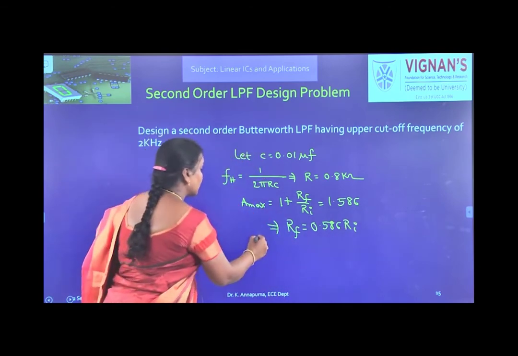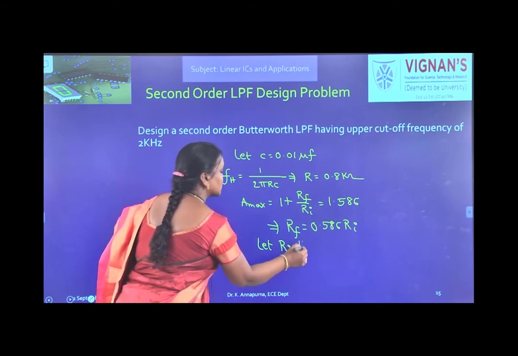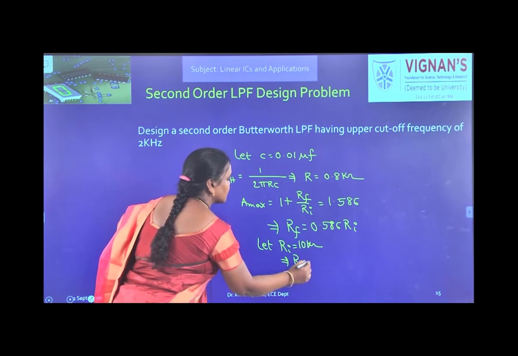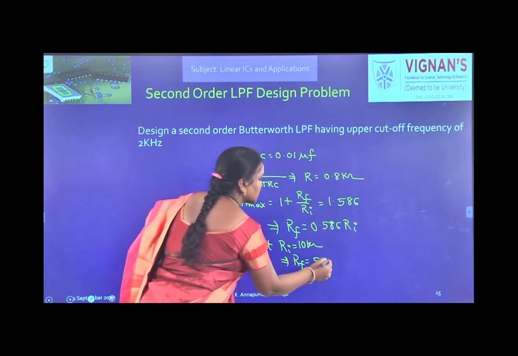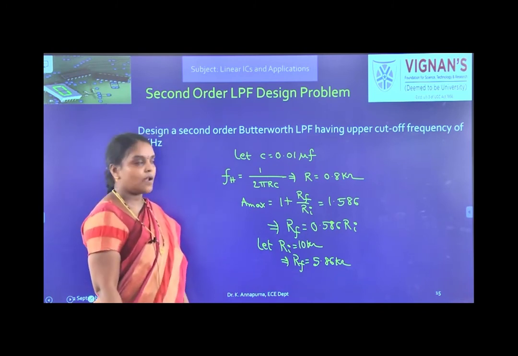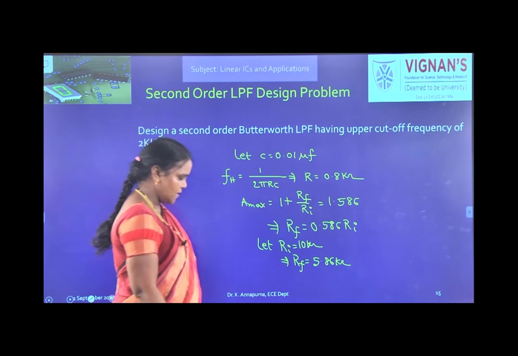Let RI equal to 10 kilo ohms. Then what is RF? 5.86 kilo ohms. Now we have found all values. So draw the second order low pass filter and keep the values.